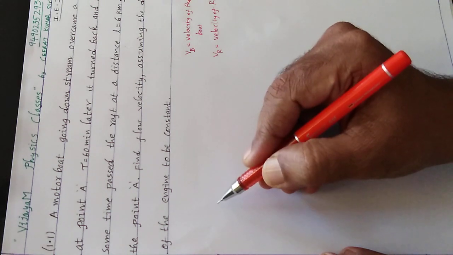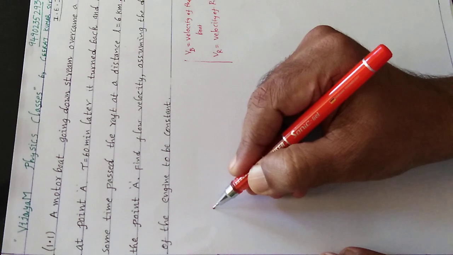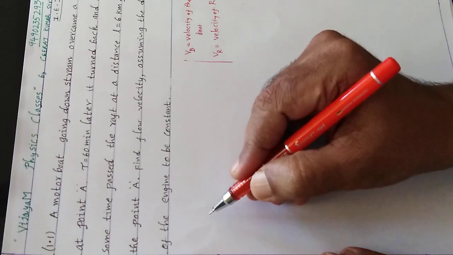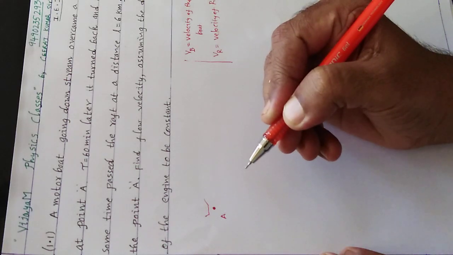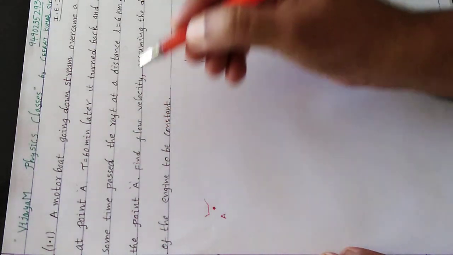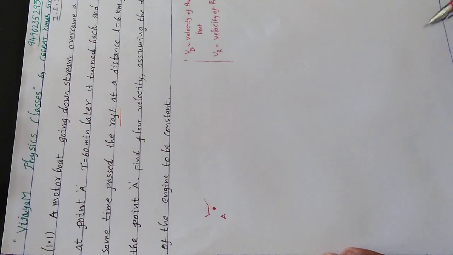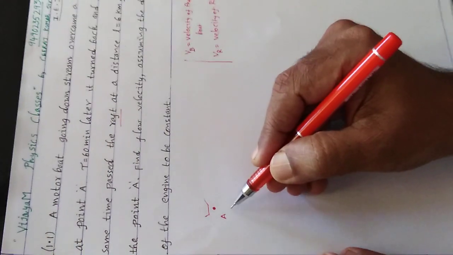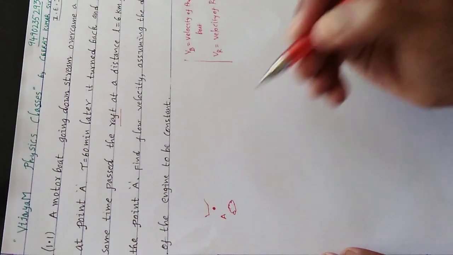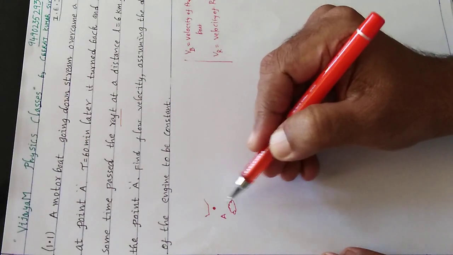Carefully observe here. Let us say at point A there is one boat. This is the point A, and remember the raft is there. In the problem there is the word raft. Raft means a floating body. So let us assume that the raft is here. This is the raft. Remember, the boat and the raft are at point A.